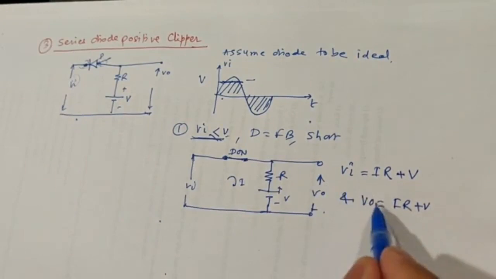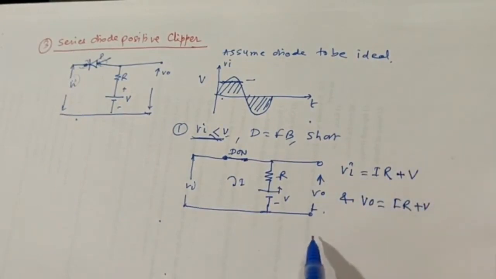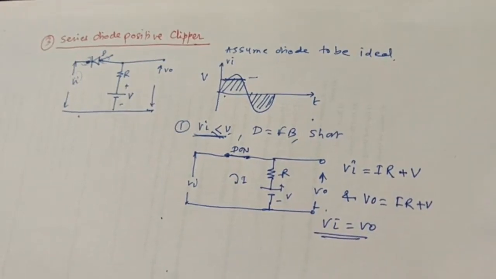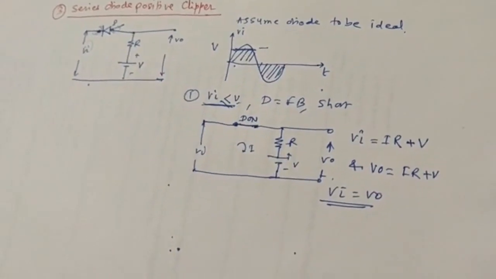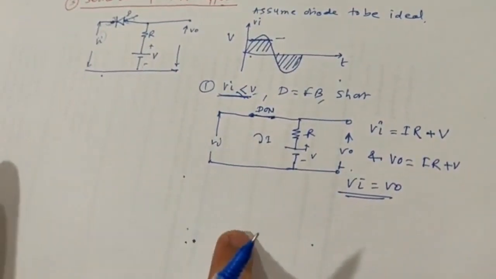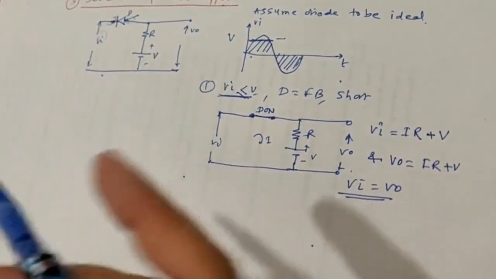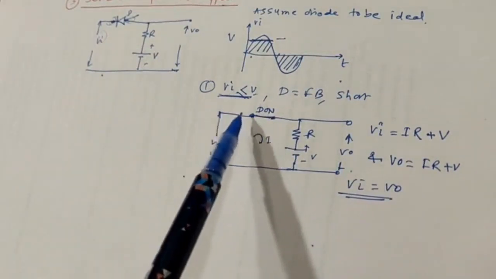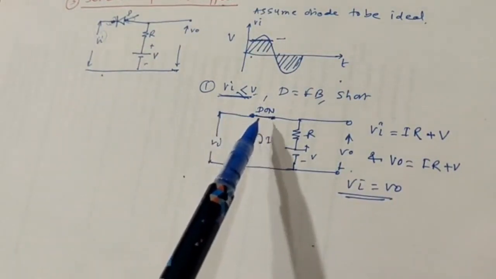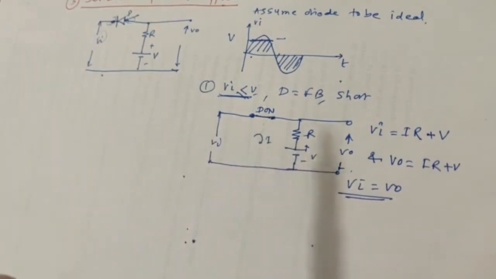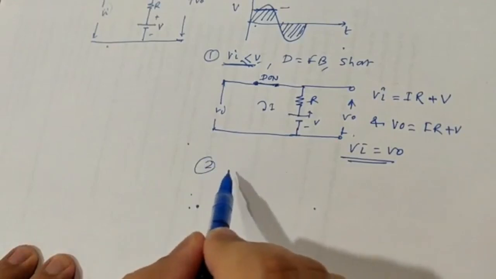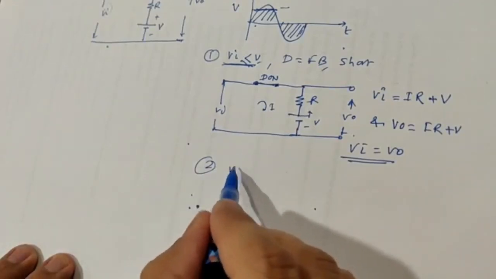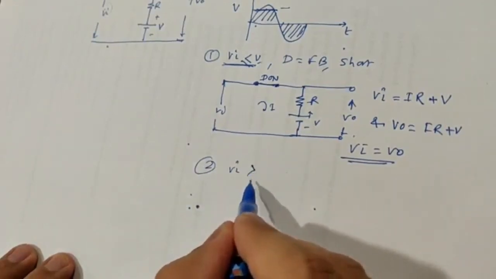So you can see that V0 and Vi both have the same value. Therefore Vi is equal to V0. The entire input is equal to the output voltage in this case. Remember, this is exactly opposite to the previous case. In the previous case, when the diode was in forward bias, the output was coming out to be the battery voltage. Remember this.